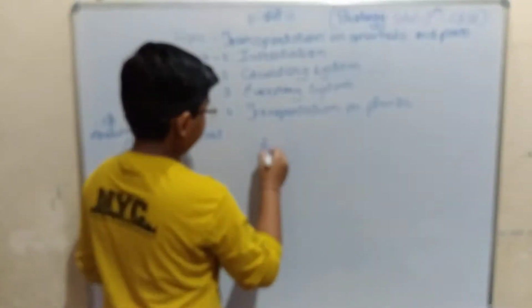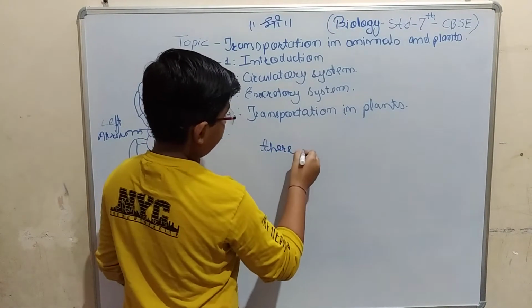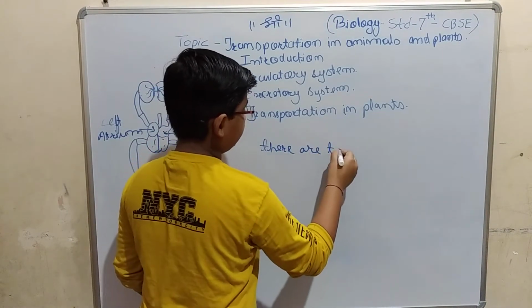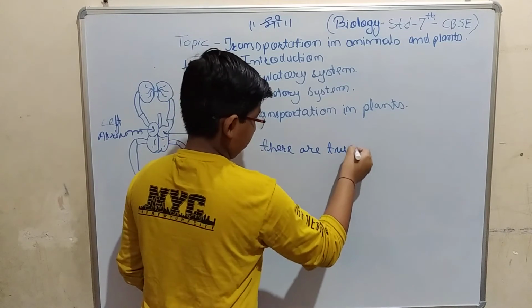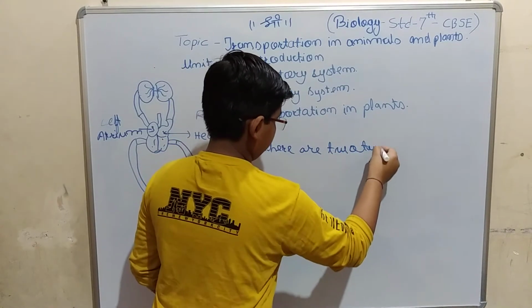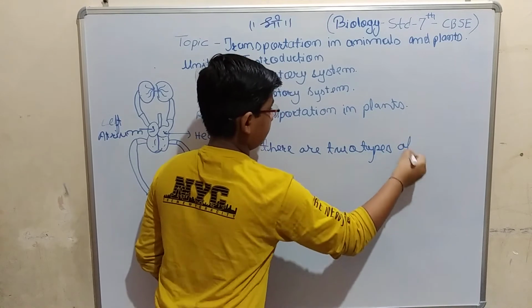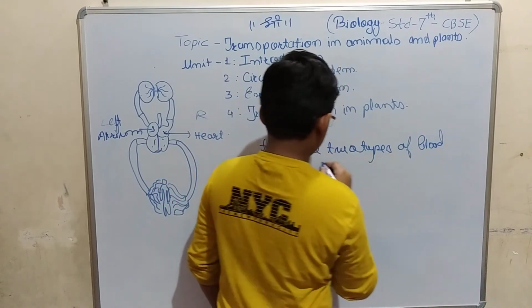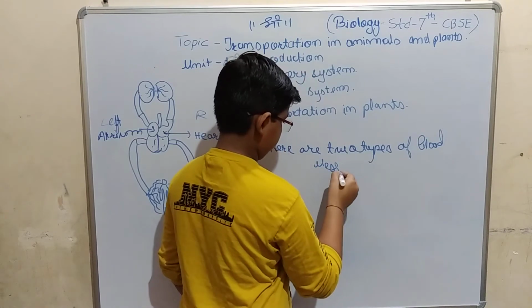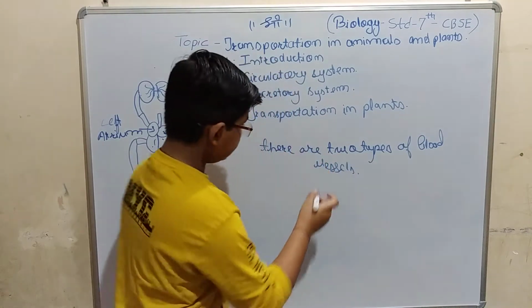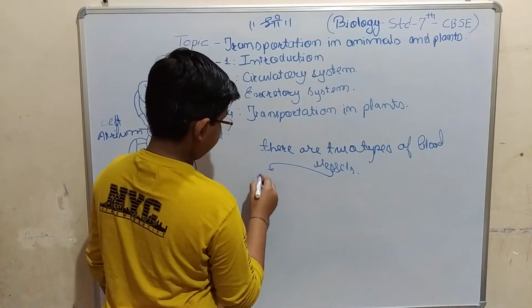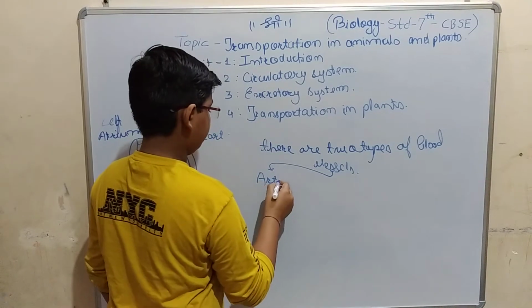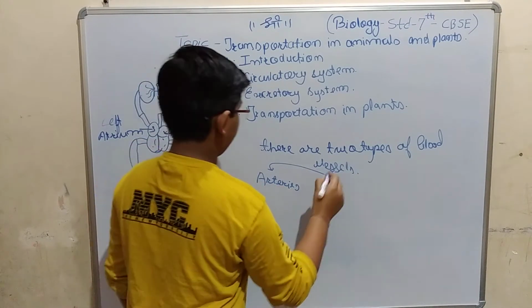There are two types of blood vessels: arteries and veins.